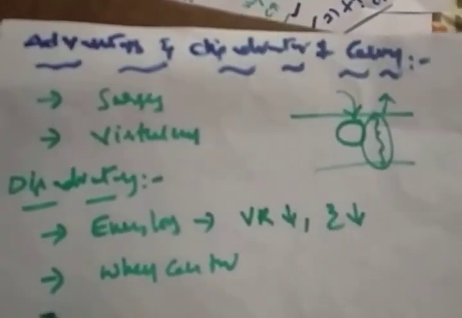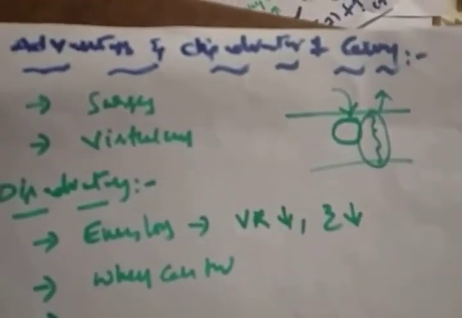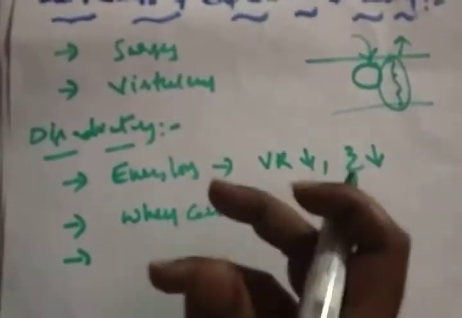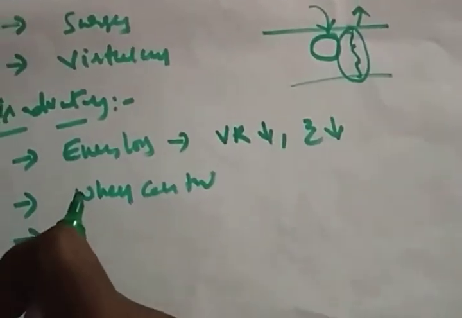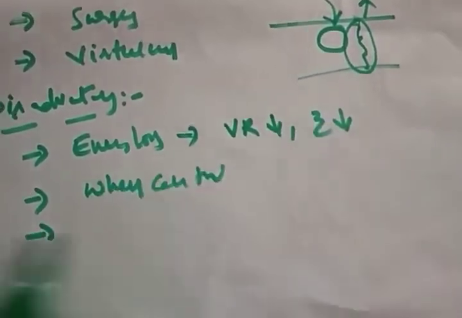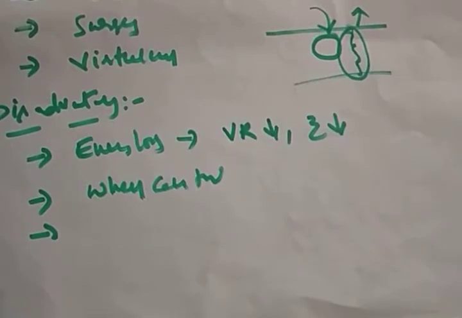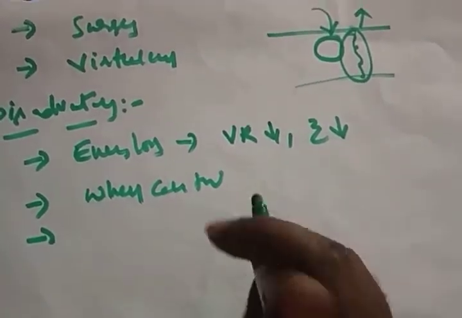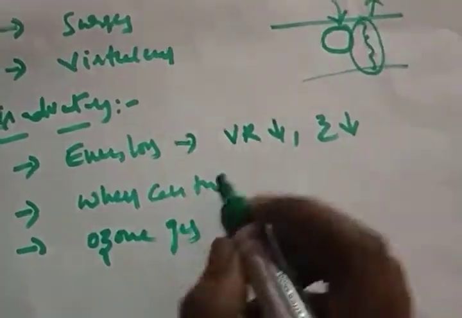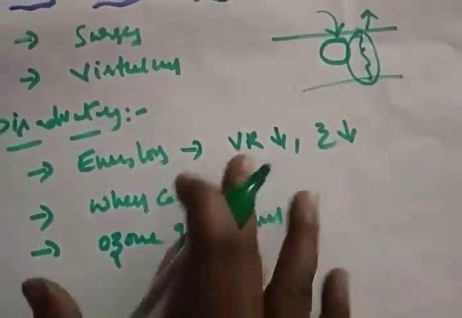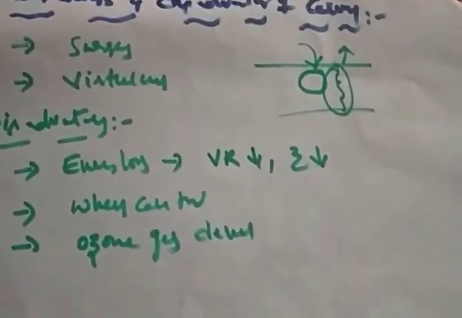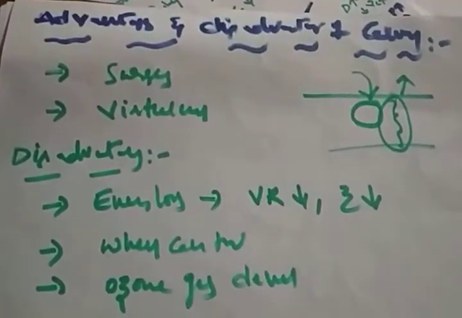And the third one is that when corona is forming, there will be some energy loss due to light or heat in the form of some chemical reaction. In that chemical reaction, ozone gas will be developed. Ozone gas is developed under the chemical reactions. So this is one of the disadvantages. These are the disadvantages.